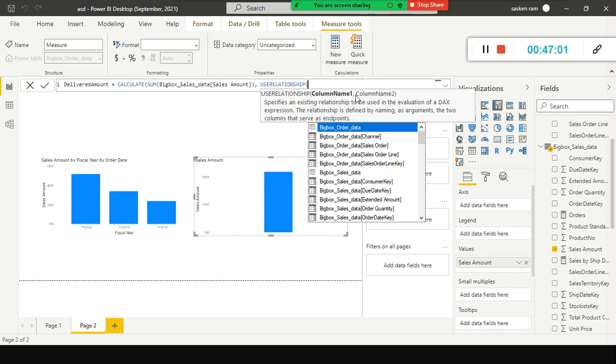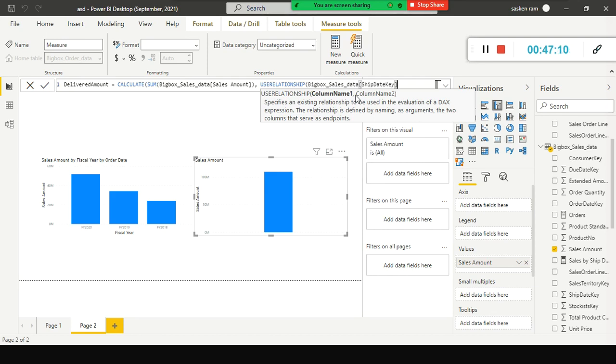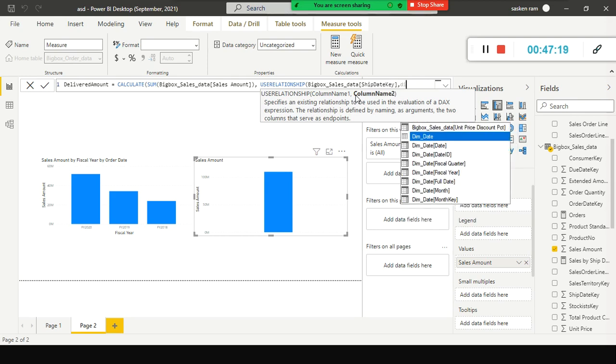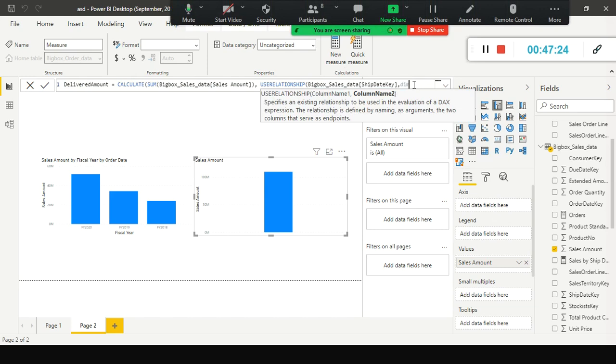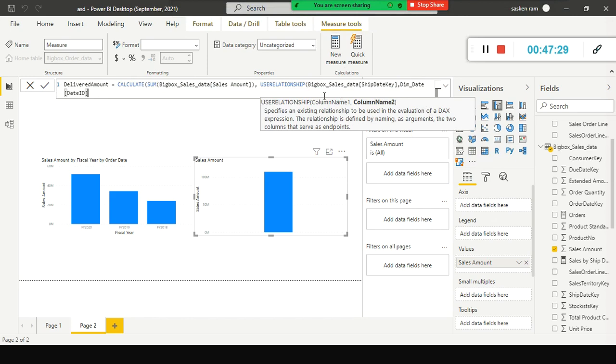So here, ship date key, this is the one. I created an inactive relationship between ship date key and the dim date. The dimension is a single date dimension, so here we have date ID. And you need to close this parenthesis.